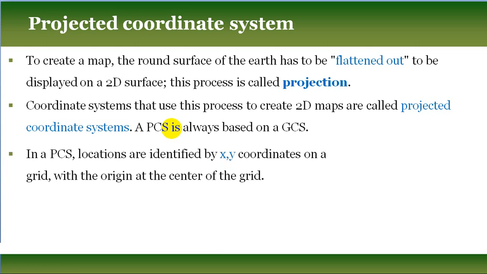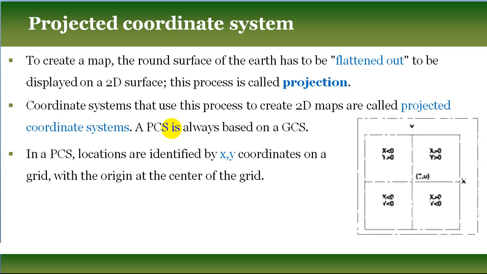In PCS, locations are identified by the XY coordinate on a grid, on a two-dimensional paper, with the origin at the center of the grid. So this is a two-dimensional grid. This is the origin point where x is 0, y is 0.